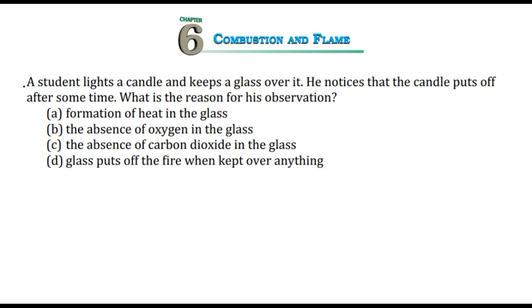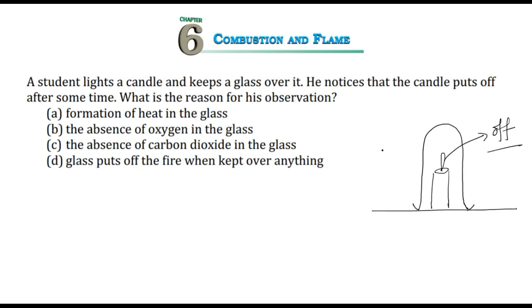So the first question here: a student lights a candle and keeps a glass over it. He notices that the candle puts off after some time. What is the reason for his observation? So on a table, the student keeps a glass over a burning candle, and he notices that after some time it goes off.